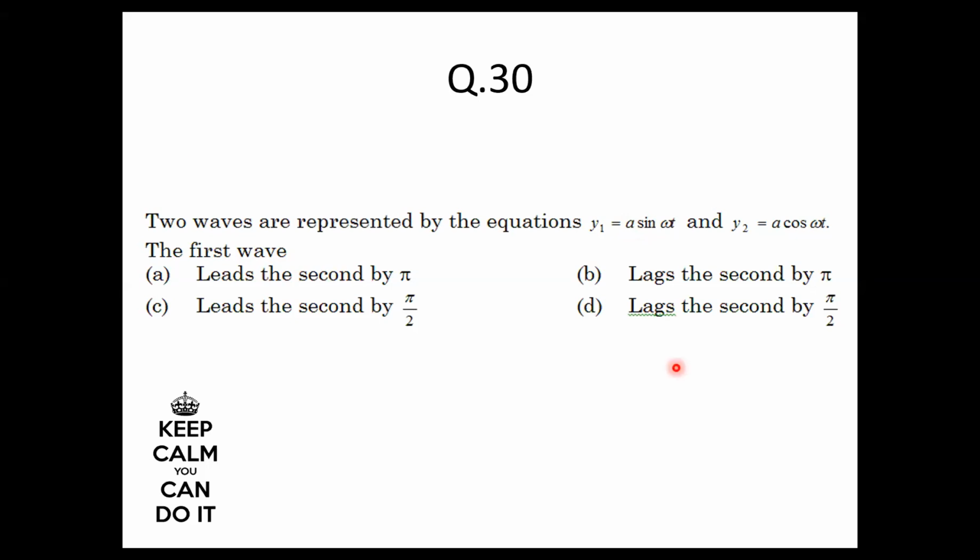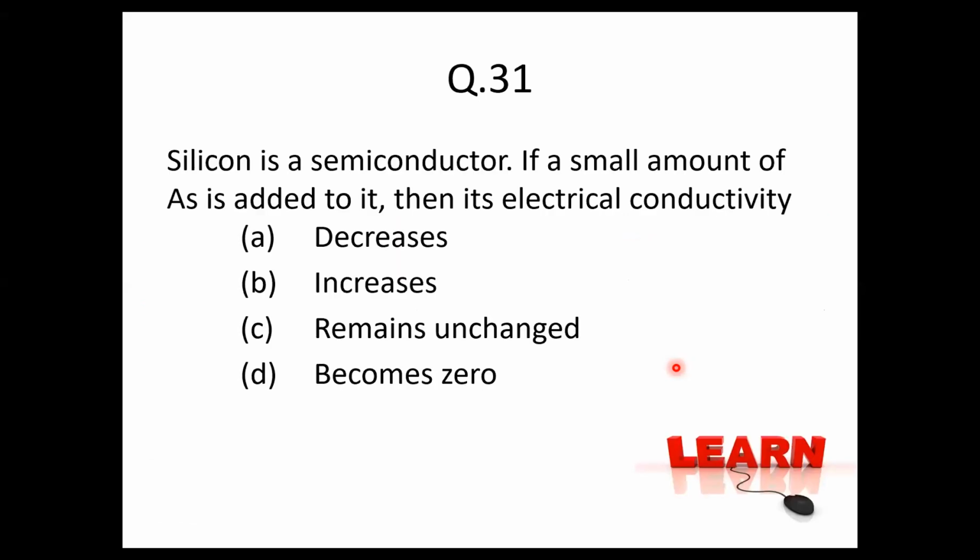So I'm going to 31 to 50. The first 30 questions I had put on interference and diffraction. 31 to 50, moving on to semiconductors. Try 31.